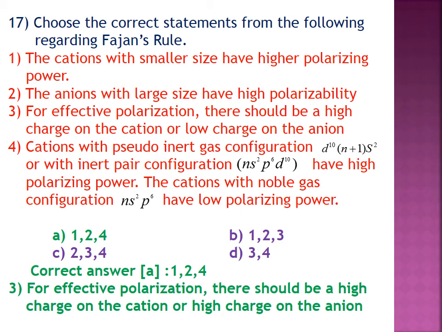Here the correct answer is A. Option 1, option 2 and option 4 are correct. Option 3 is wrong. The correct statement for option 3 is: for effective polarization, there should be a high charge on the cation and a high charge on the anion. This is the correct answer.